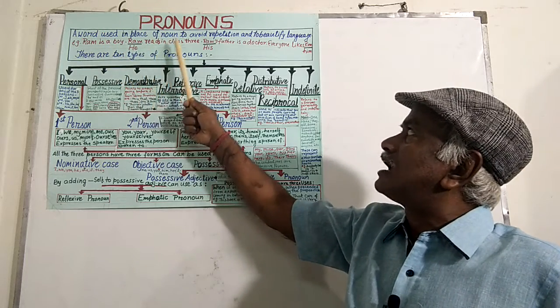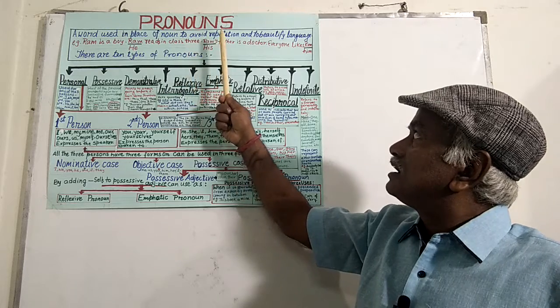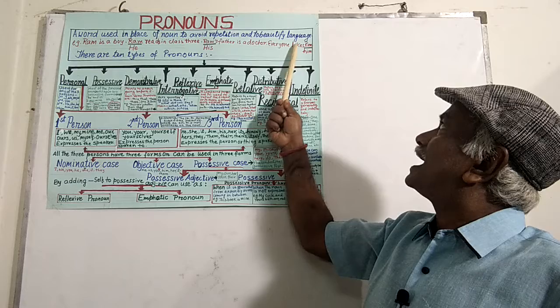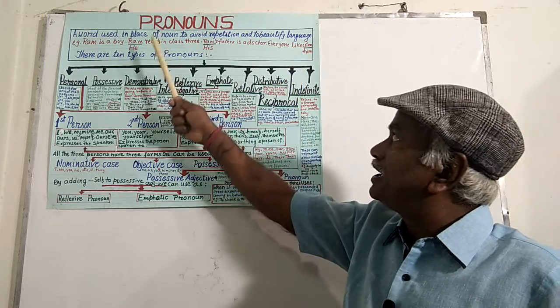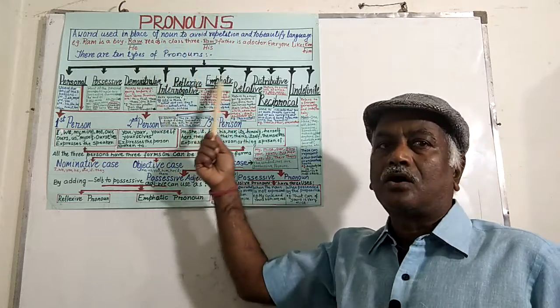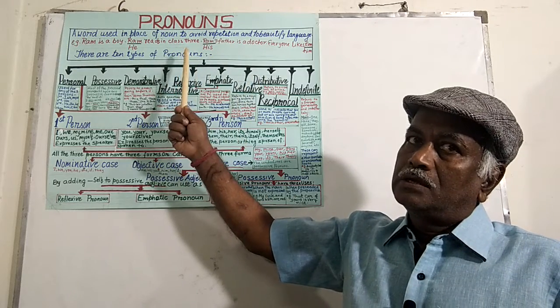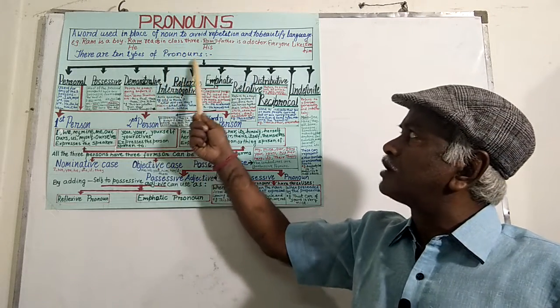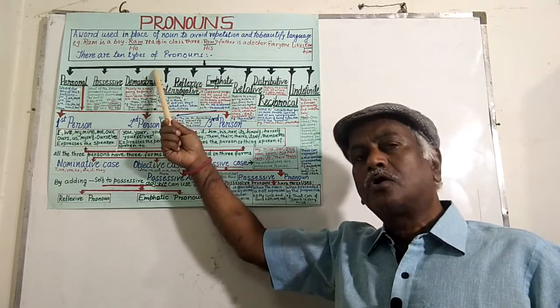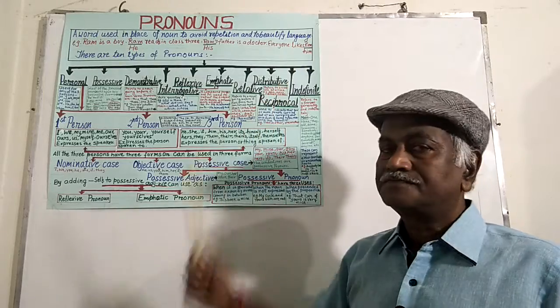He reads in class 3. His father is a doctor. Everyone likes him. So he, his, him, all these are called pronouns. Using a pronoun avoids repetition and also beautifies the language.